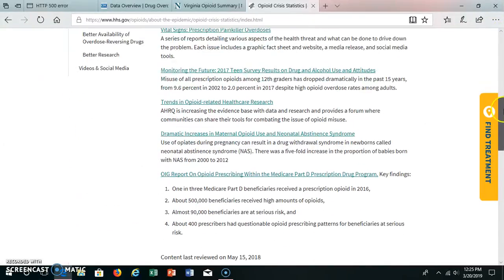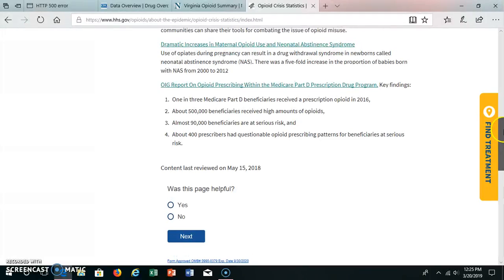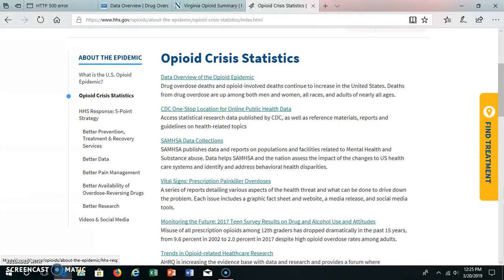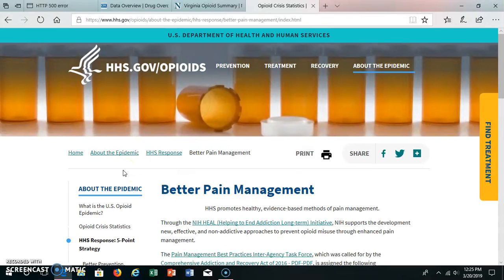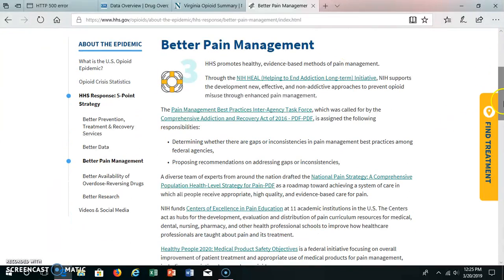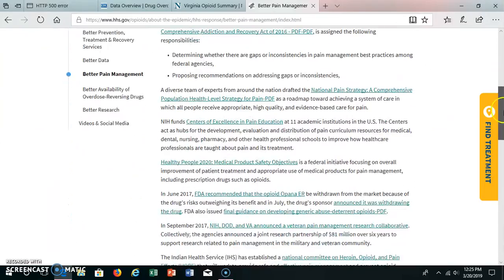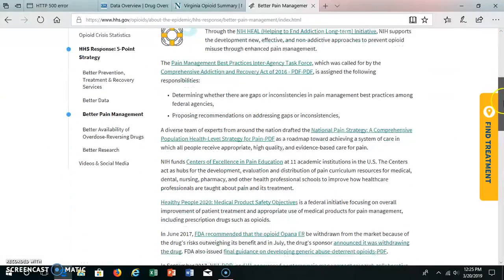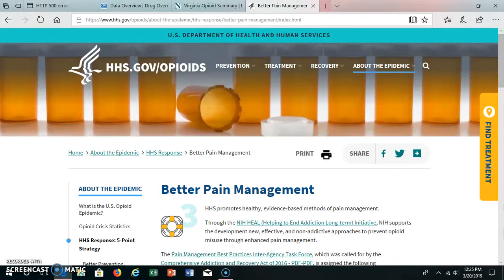This looks like it has a lot of options to go somewhere else as well, looking at other things, which I like. If I can find something that will lead to other sources, that is very helpful. This would be helpful to figure out how to help the opioid epidemic with better pain management skills. Alright, so I would save that.